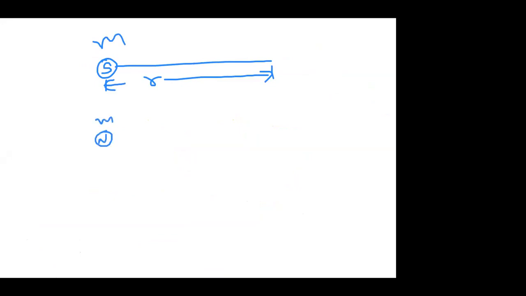This is a pole of strength m at a distance of r. What is the magnetic field induction? Suppose it is a south pole, what is the magnetic field induction there? Suppose it is a north pole, what is the magnetic field induction at this point, which is at a distance of r? The questions are asked like that.